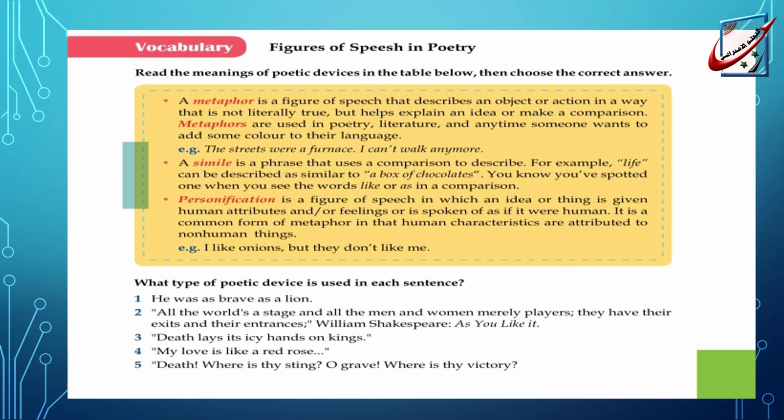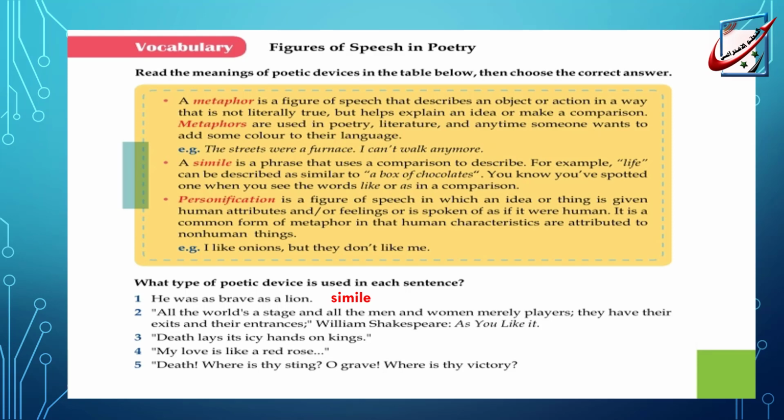Here we have a figure of speech. Can you guess, dear students? Well, fine. It's a simile. You see, we have as brave as a lion. Next: All the world's a stage, and all the men and women merely players. They have their exits and their entrances.